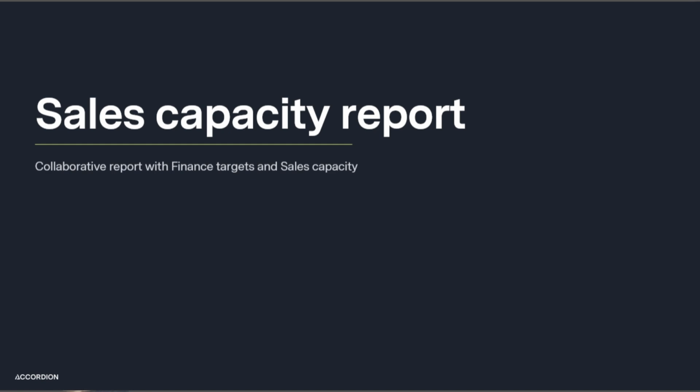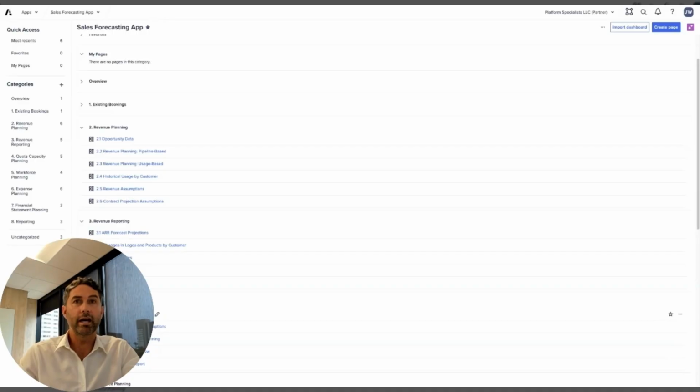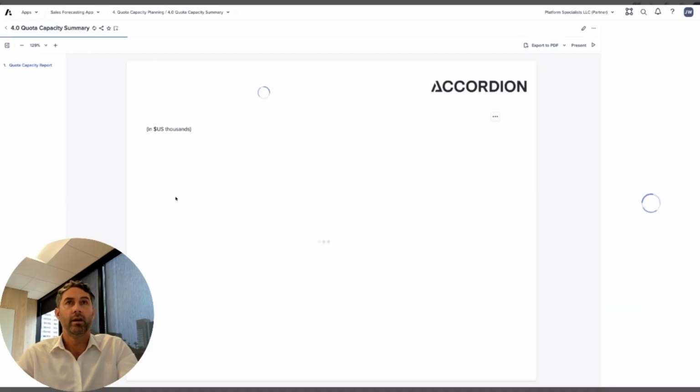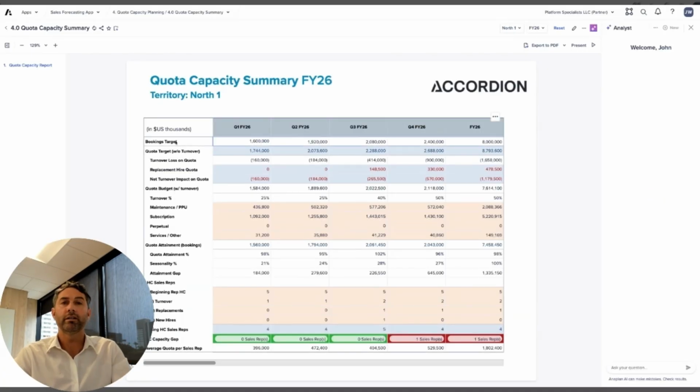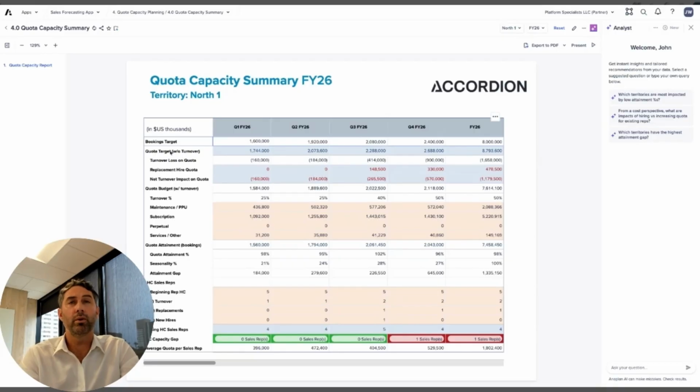So we'll go ahead and jump into our Anaplan model. And the first thing we'll look at is our quota capacity summary. So in here, we're pulling our bookings target from our finance model. We're pulling our quota target from our sales ops model, which includes some overassignment on those booking targets. And then we're looking at, what are the impacts of attrition or new hires, either planned or unplanned throughout the year. And so, we get to our quota budget, including that net turnover impacts.